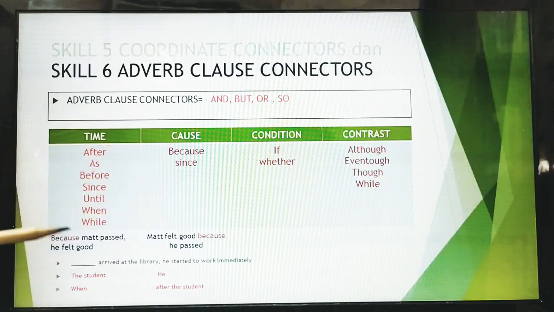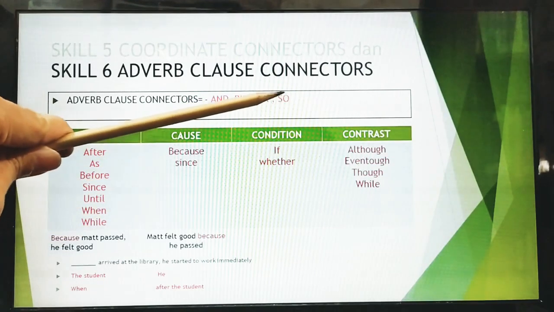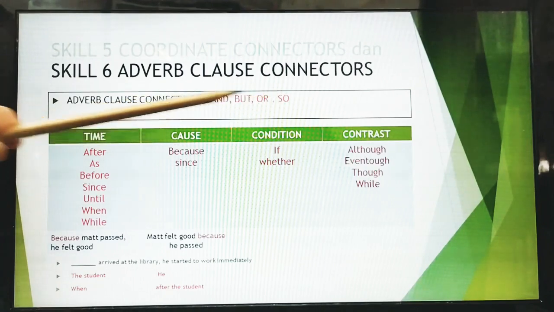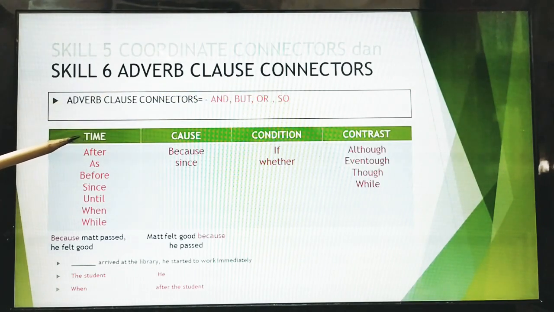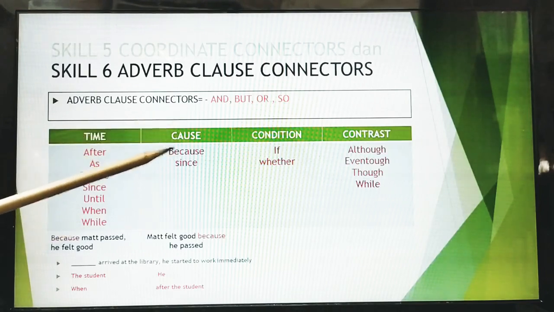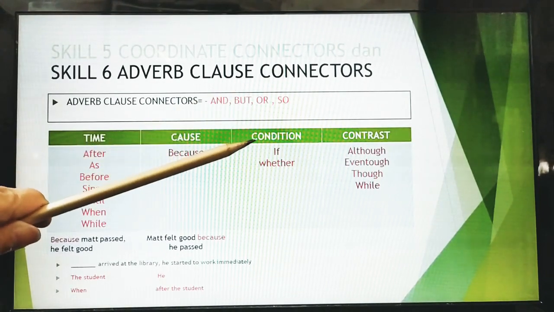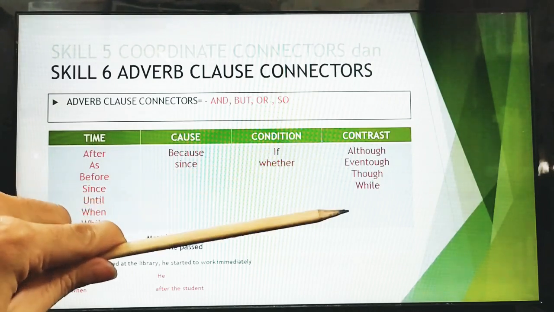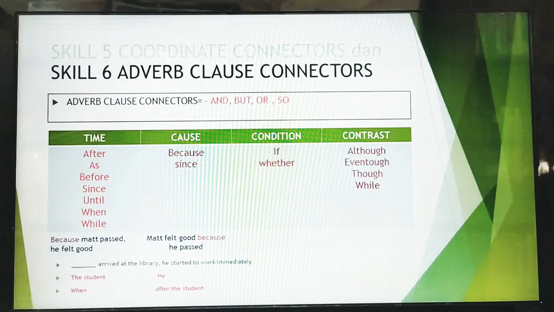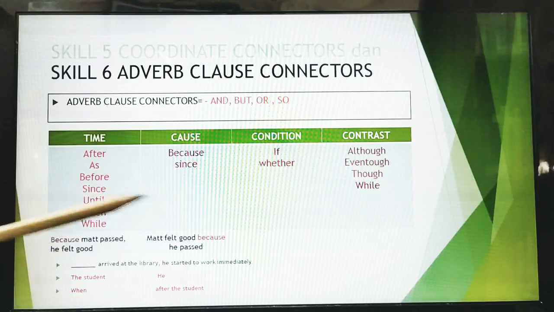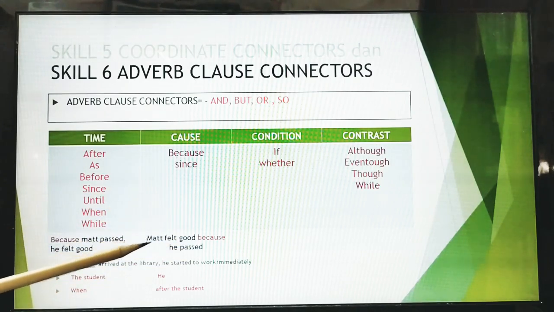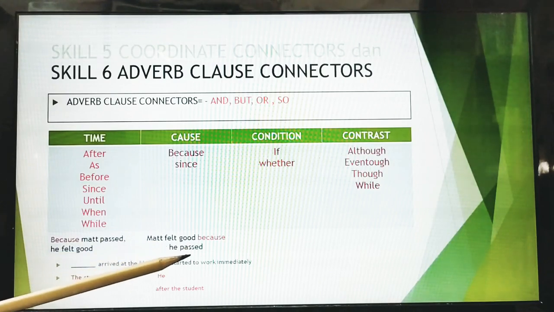Okay, so you have to pay attention to this one, and you just omit this one because it is incorrect. So these are the kinds of connectors: about time, after, as, before, since, until, while, and cause as well, because and since, condition, and also contrast. Let me give you an example. Because Matt passed, he felt good. He felt good because Matt felt good because he passed.